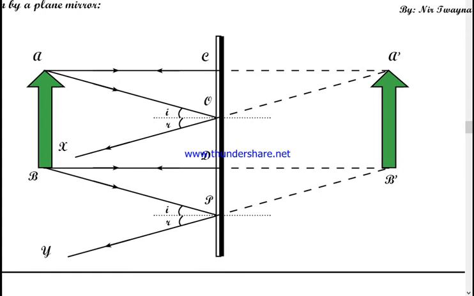Now don't be confused. Let me give you some hint on how to draw. First of all, while drawing the ray diagram, draw this one. Just follow the sequence.